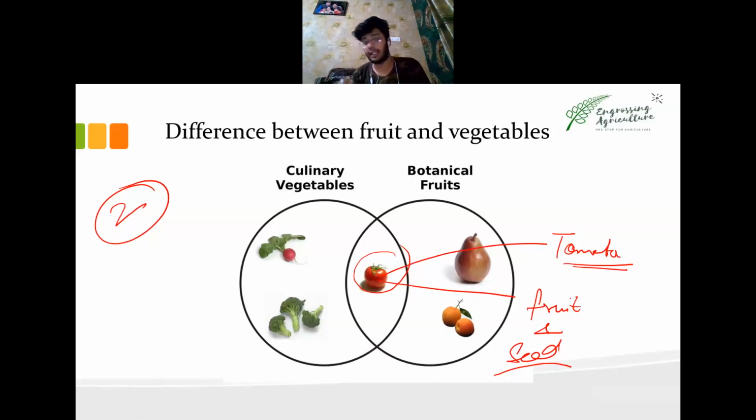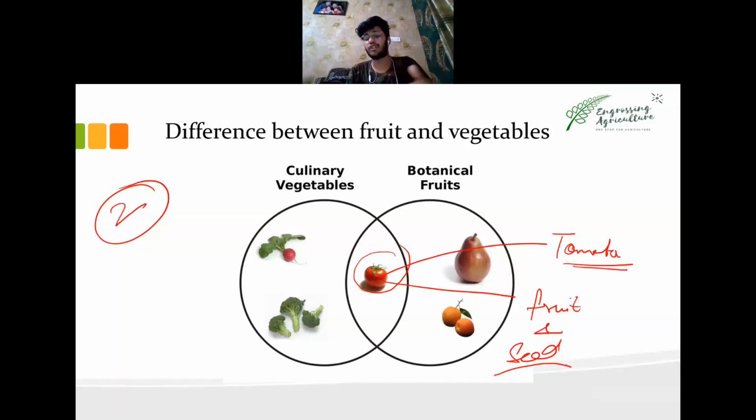But if you're pursuing any course in agronomy or horticulture, you will be studying tomato as a vegetable only, because in India it is mostly produced for use as a vegetable, and among the public it is also termed a vegetable and used with other vegetable crops such as potato and in multiple dishes. So we'll be studying tomato in horticulture or agriculture only.